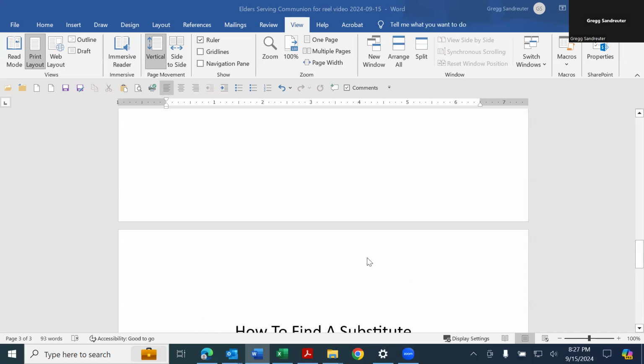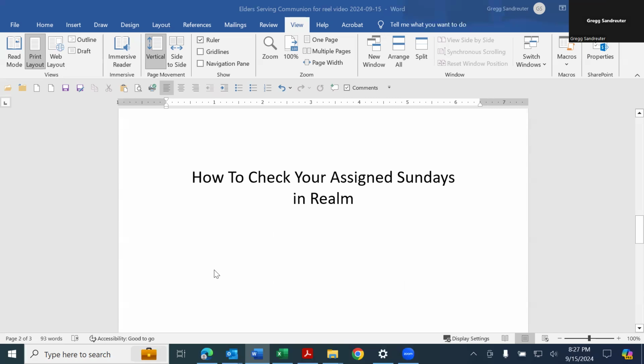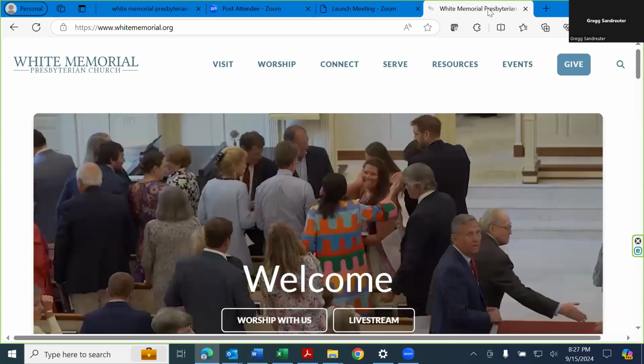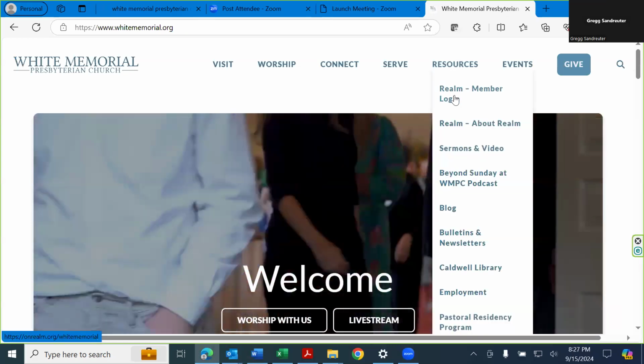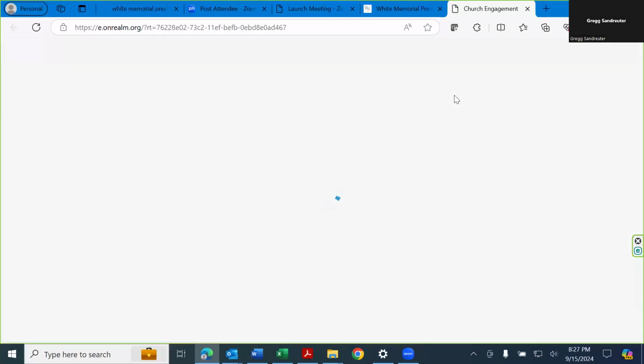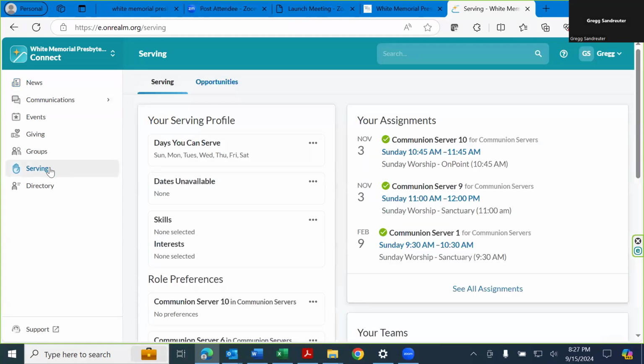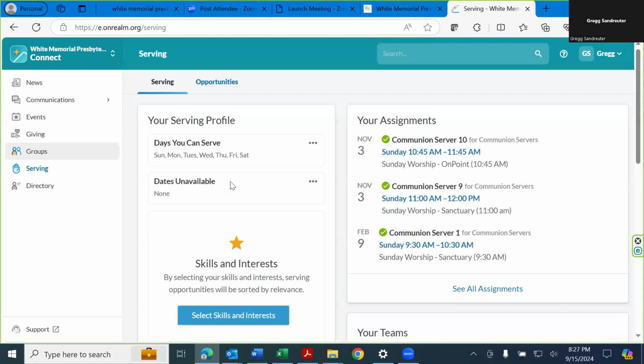So here's the first item, how to check your assigned Sundays in Realm. Go to the website at White Memorial, click Resources, and then click Realm. This should log you into the Realm account. To see your assignments, go to the tab on the left called Serving. What will pop up are your assignments on the right-hand side. This is my particular system. In my system, I've got November 3rd at 10:45 a.m., November 3rd at 11 a.m., and February 9th at 9:30 a.m.